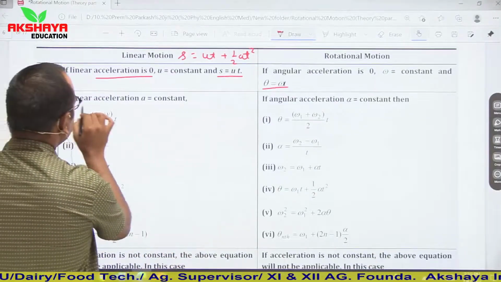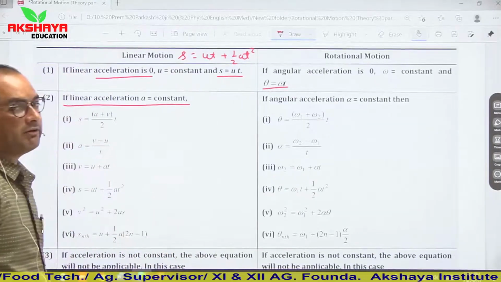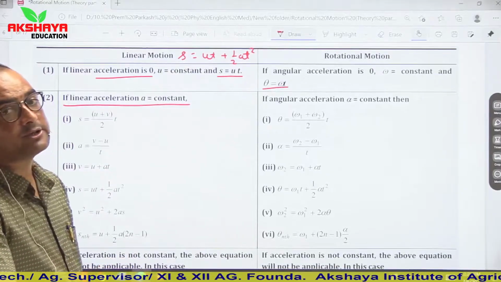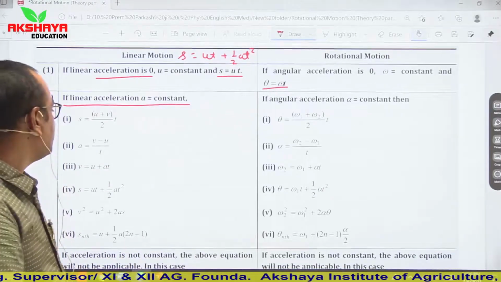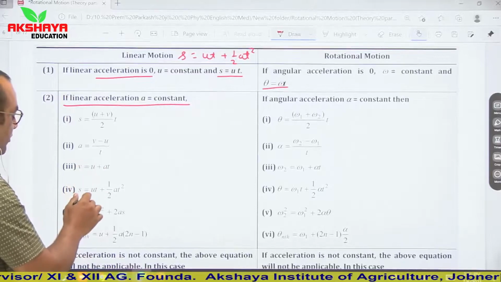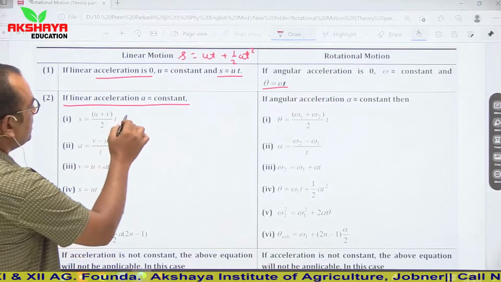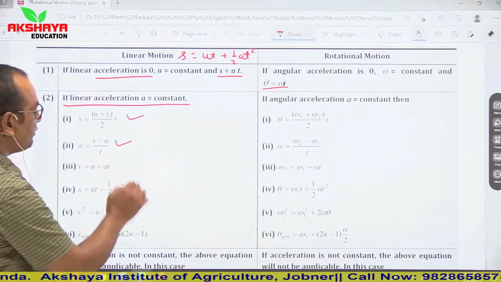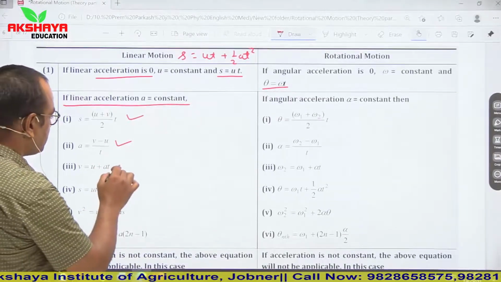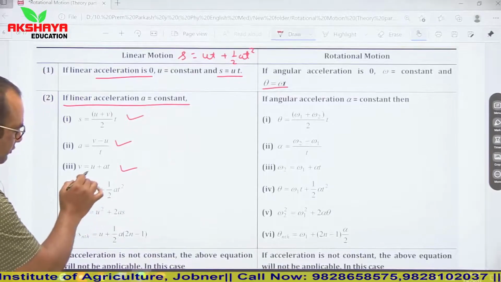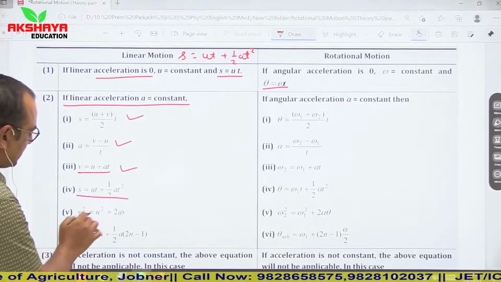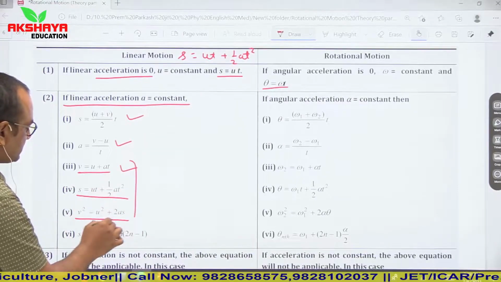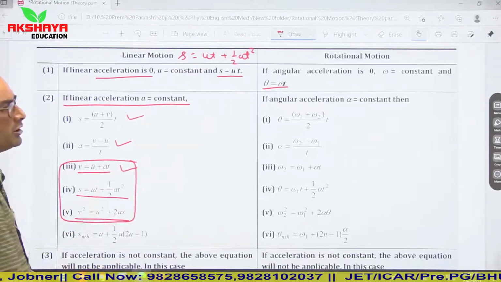Again, if linear acceleration is constant in translational motion, then the equations of motion are applied. So s is equal to u plus v upon 2 into t, a is equal to v minus u upon t, v is equal to u plus at. If you know these three relations, then you can derive all other relations during uniform motion.